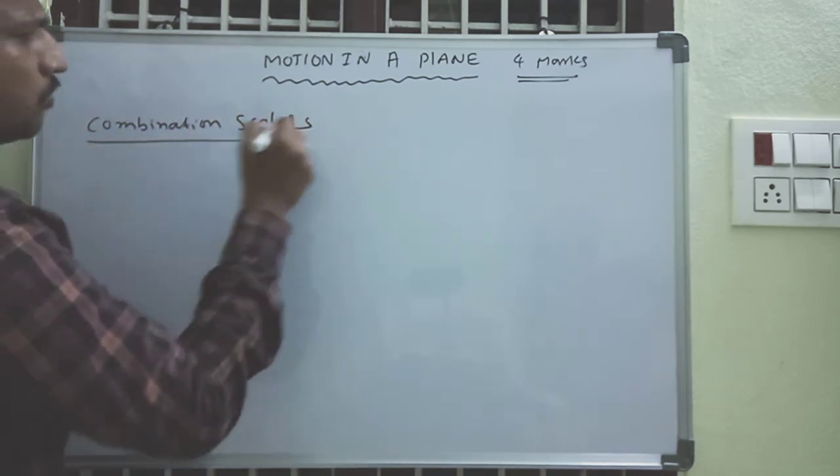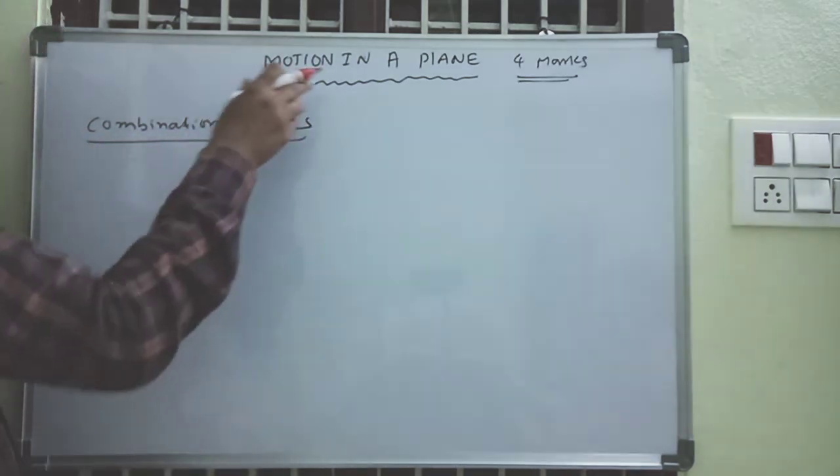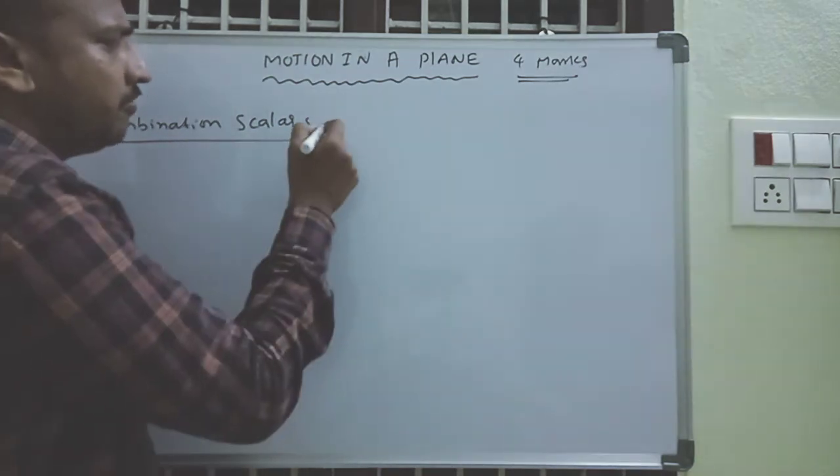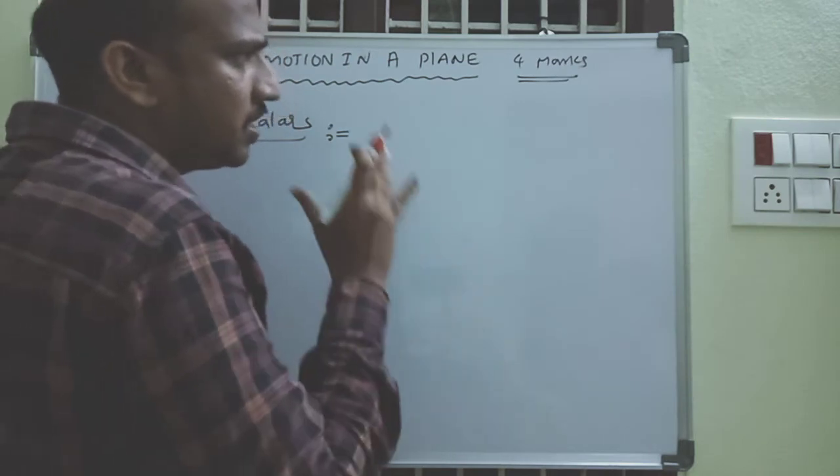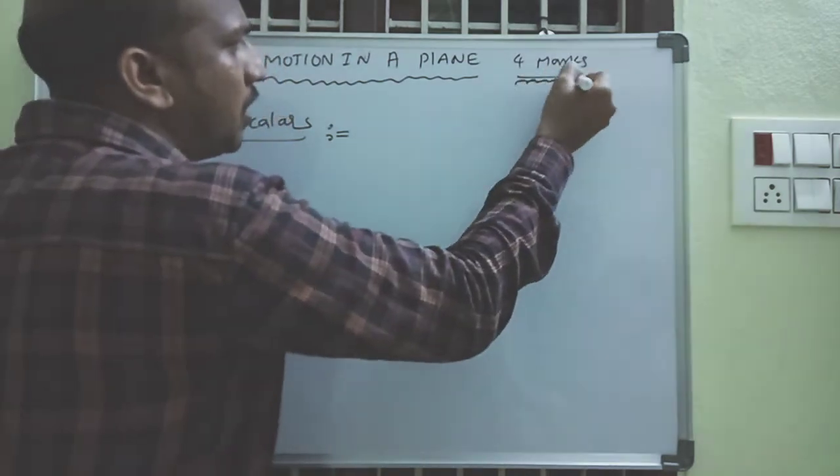So here, in the motion in a straight line chapter, we are discussing vectors and vector quantity, and the properties of vectors.